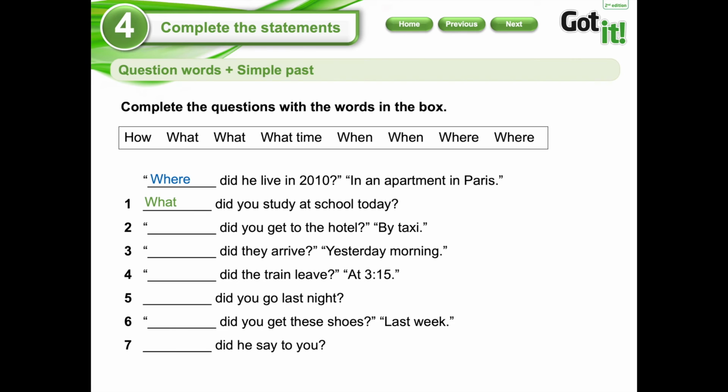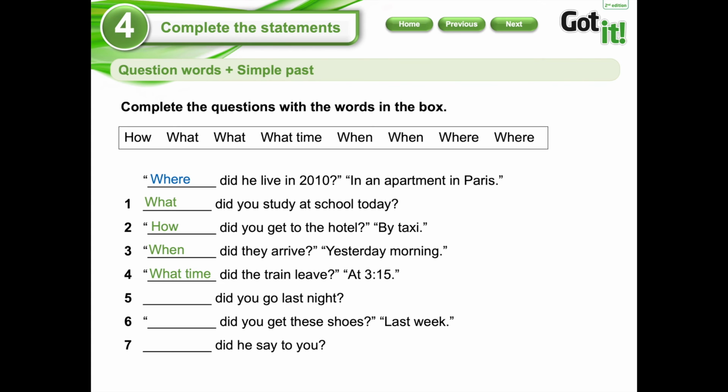Let's continue with number 2. How did you get to the hotel? By taxi. Pay attention. Here you have the way, by taxi. Did they arrive? Yesterday morning. Time, but it's not specific. What are you going to use? When. Perfect. When did they arrive? Then did the train leave at 3:15? So that is a specific time. So I must use what time.